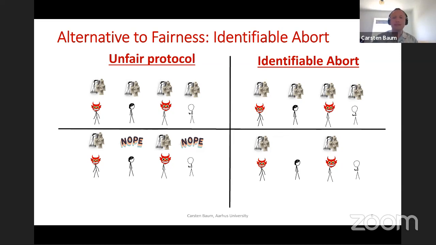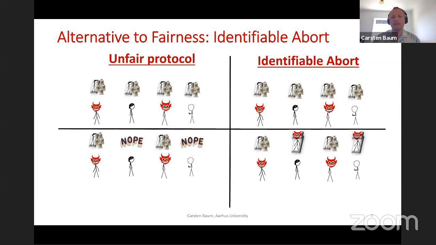The honest parties are not guaranteed to get the output, but the honest parties are at least going to learn the identity of at least one dishonest party, right? And all of them are going to agree that this party is dishonest. So if they rerun the protocol, they can exclude dishonest parties from the computation. And this way, if this, for example, was the only dishonest party, then we would have a guarantee that the next round is going to be run honestly. And then also these identifiable abort protocols could be leveraged in other ways to, for example, punish cheaters.